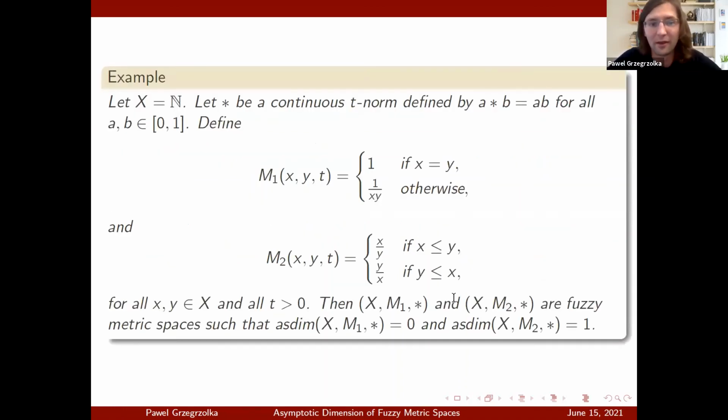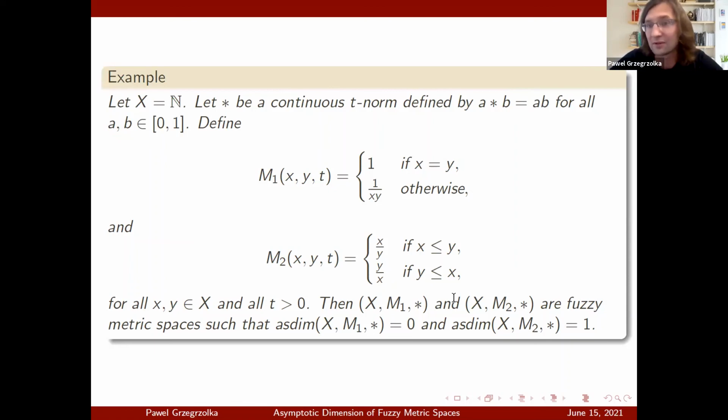One more example I wanted to include here, maybe without going too much into details. Take a look at the fuzzy metric M1, defined in the middle of this slide, and fuzzy metric M2. Both of these are very interesting because it can be shown that neither M1 nor M2 are induced by any metric.